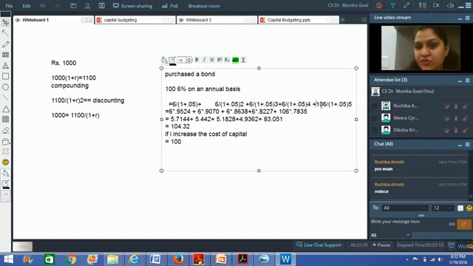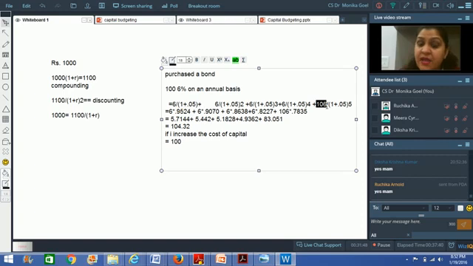You're getting my point? So how am I finding out this present value? I am just discounting the future cash flows. This 6 rupees is your future cash flow, right? This 106 rupees is your future cash flow. This is the amount that you're going to receive in future. This future cash flow has been discounted using the cost of capital to get the present value of that particular bond. Is the point clear?